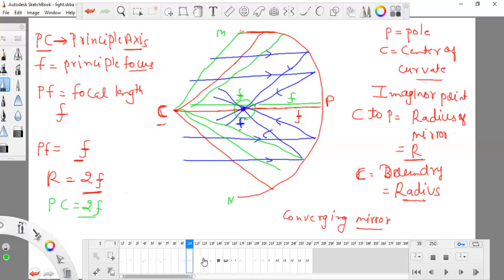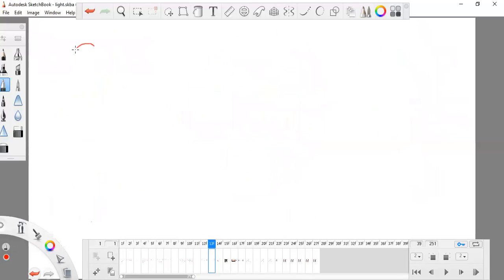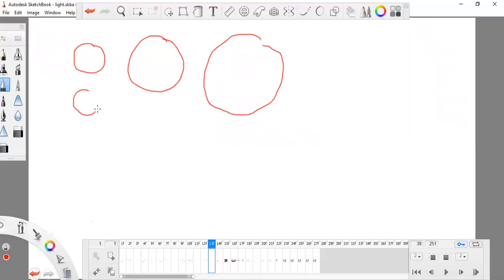Okay, so MN is aperture. Right now I'm not having the photo of aperture. Aperture is a very simple thing. MN is aperture. What is aperture? Aperture means hole. You can see that there are so many sizes of a mirror. This is a very small mirror, this is a large mirror, this is a very large mirror, this is a very tiny mirror. So this is aperture, or it means hole.